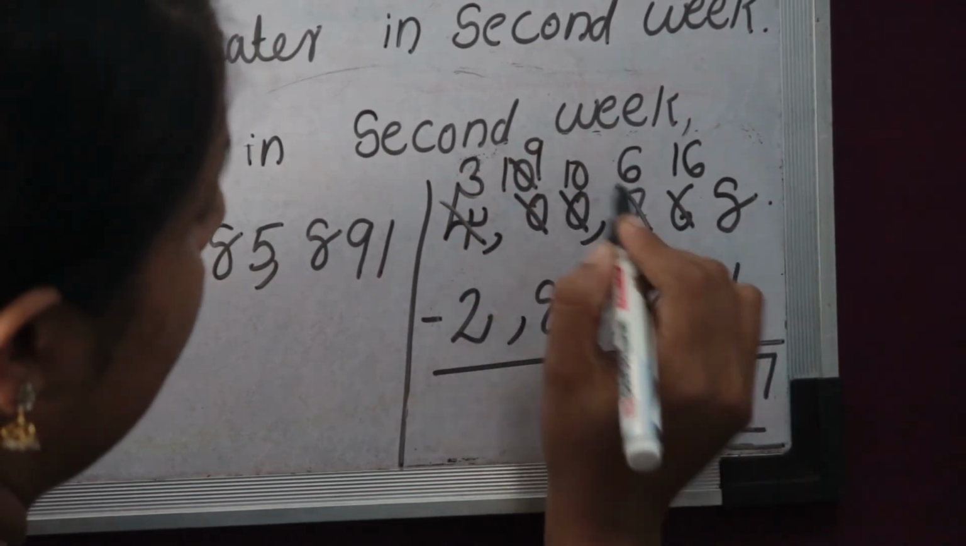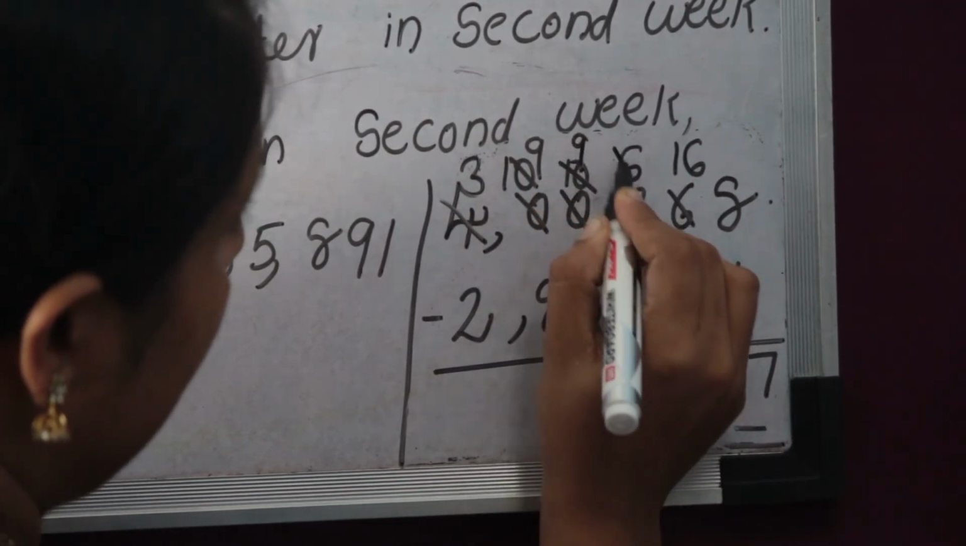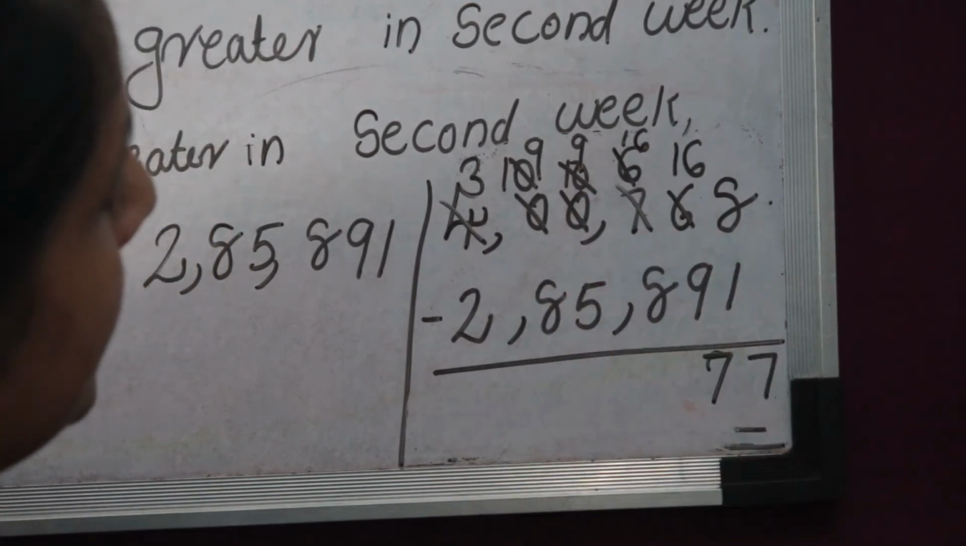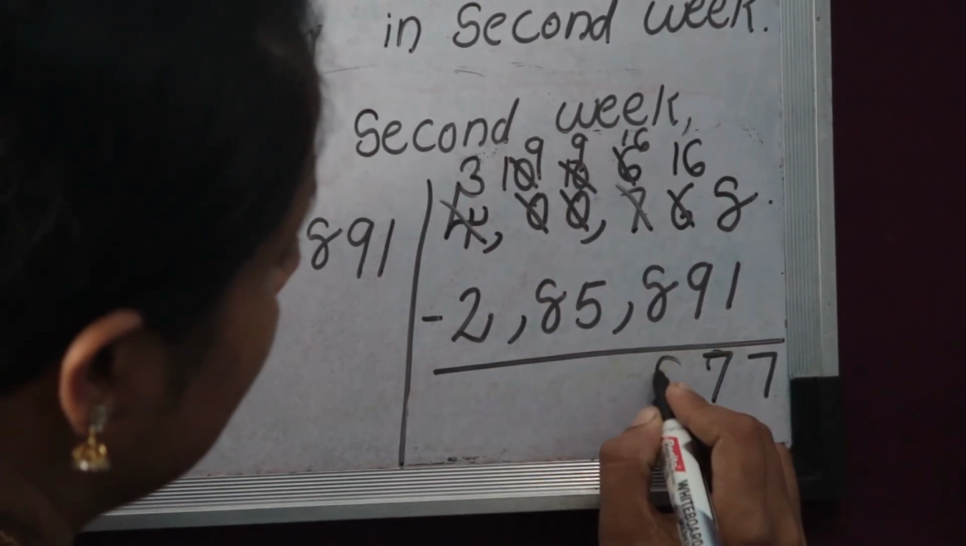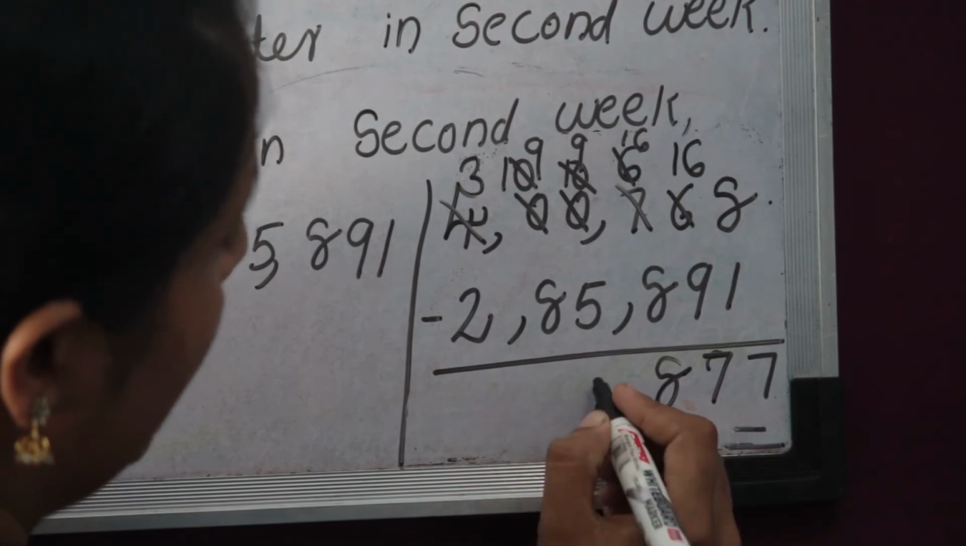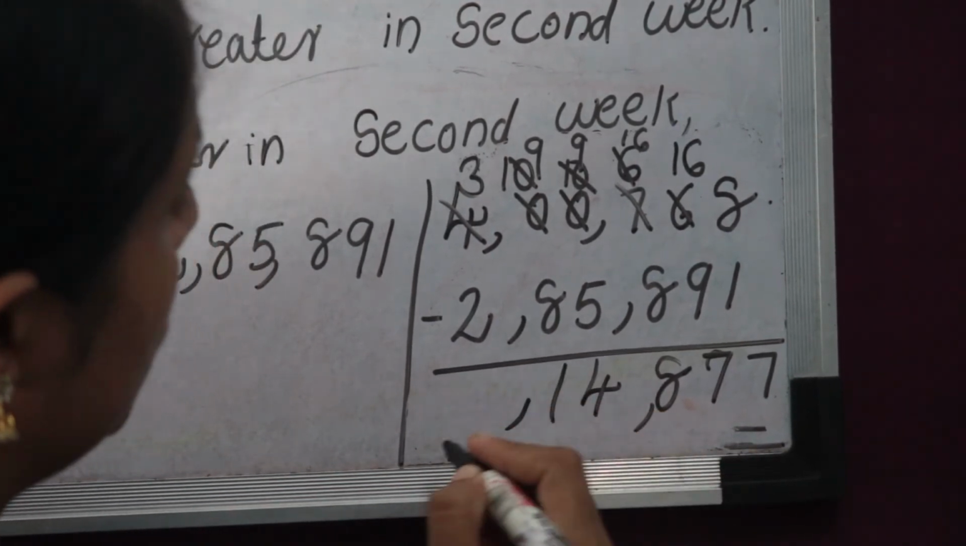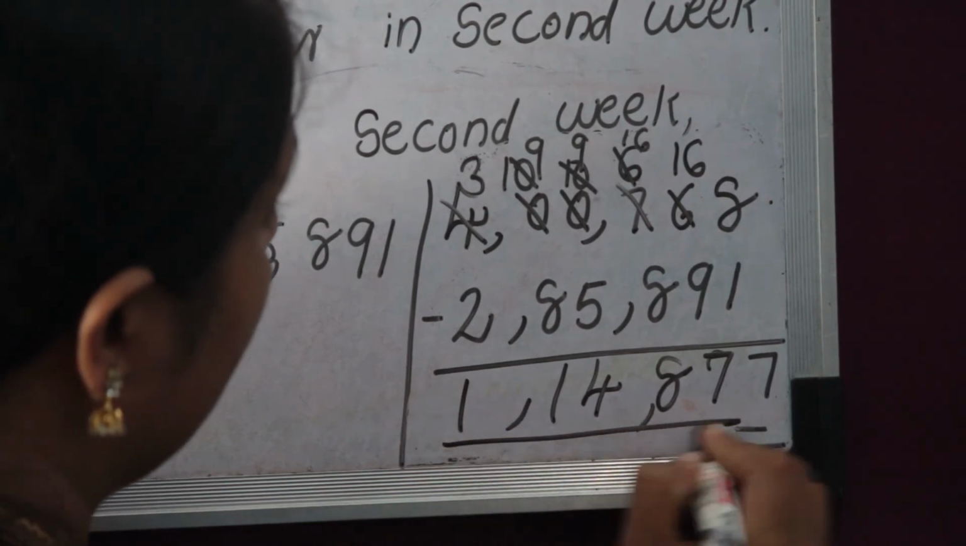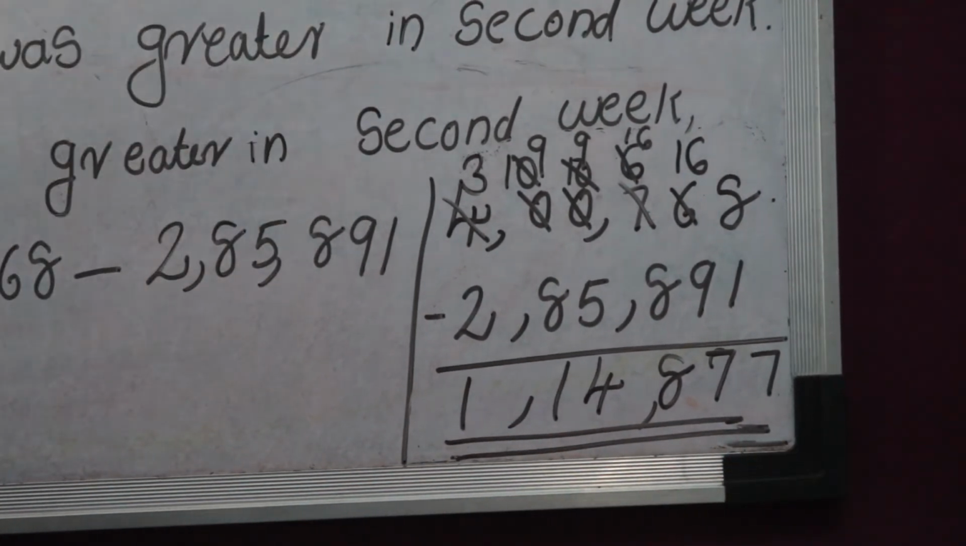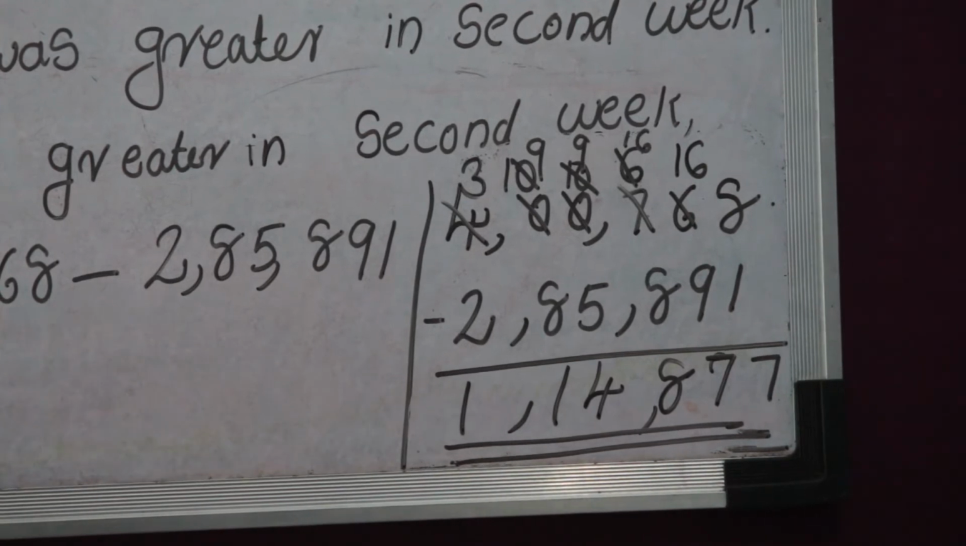Then 6 minus 8, then write 9 here and this number is 16. Then 16 minus 8 equal 8. 9 minus 5 equal 4. 9 minus 8 equal 1 and last is 3 minus 2 equal 1. Then we got the answer 1,14,877.